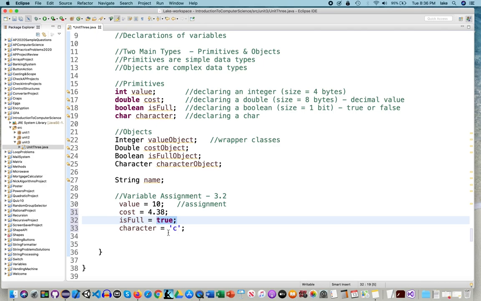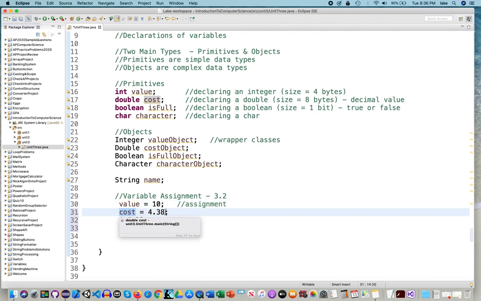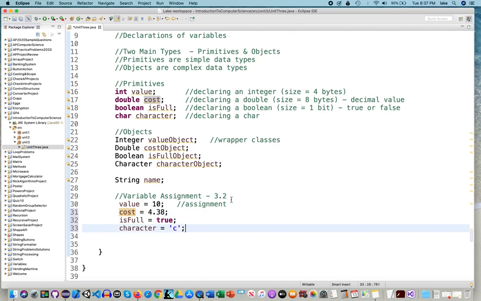Now this is very important. I cannot make the wrong assignment. You want to make sure that the type is the same on the left and on the right. So for example, this is an integer, so this better be an integer. This is a decimal number, this better be a decimal number, and so on. So that's my primitives. Let me just put a little note here.